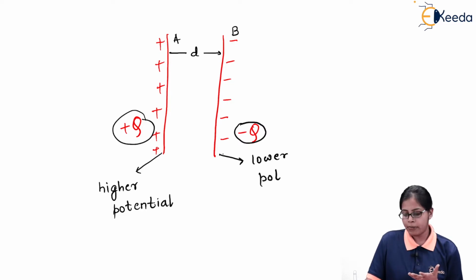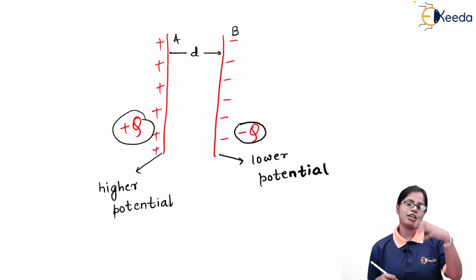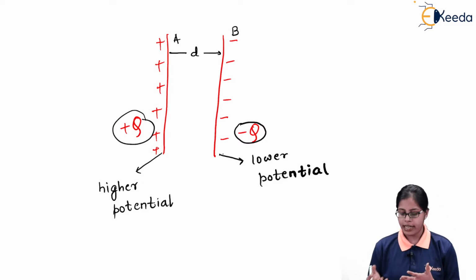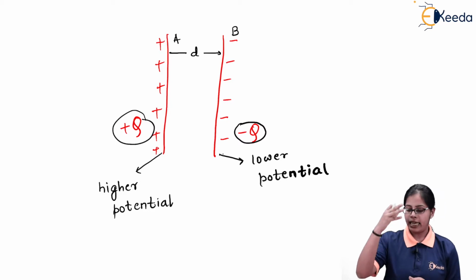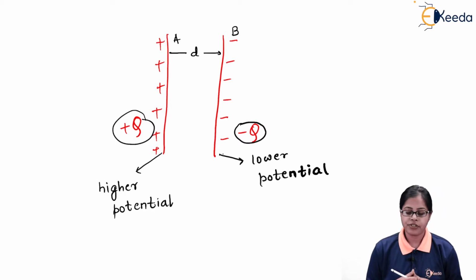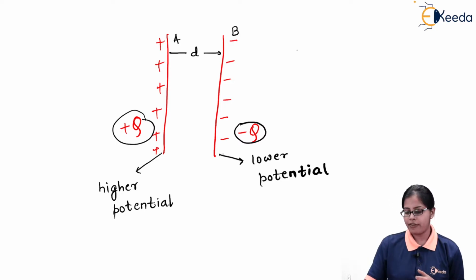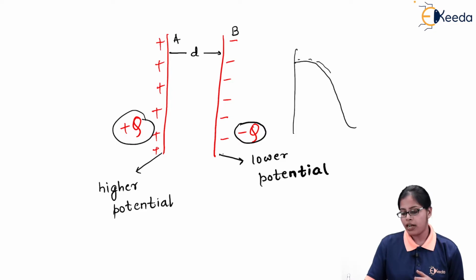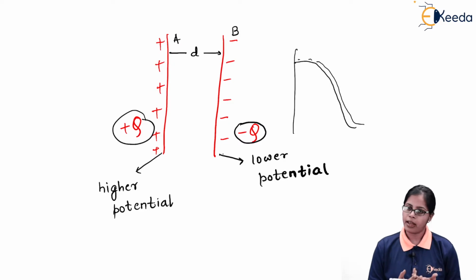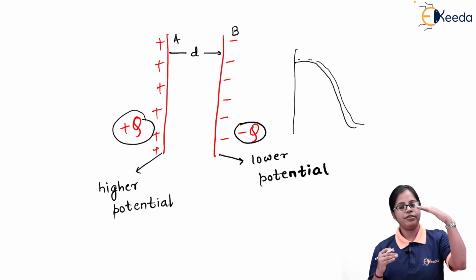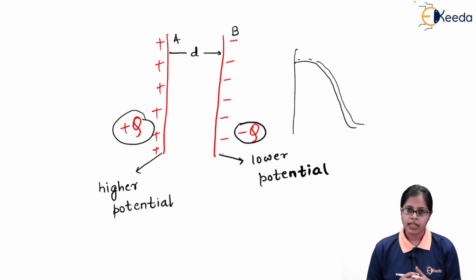So the two conducting plates of the capacitor have different potential. The one which has plus q charges has higher potential, and the other one which has negative charges has lower potential. Like if we have a waterfall, the water is always going to fall from higher height to lower height. That means if there is a height difference, there will be a fall of water, and if there is no height difference, there will be no fall of water.